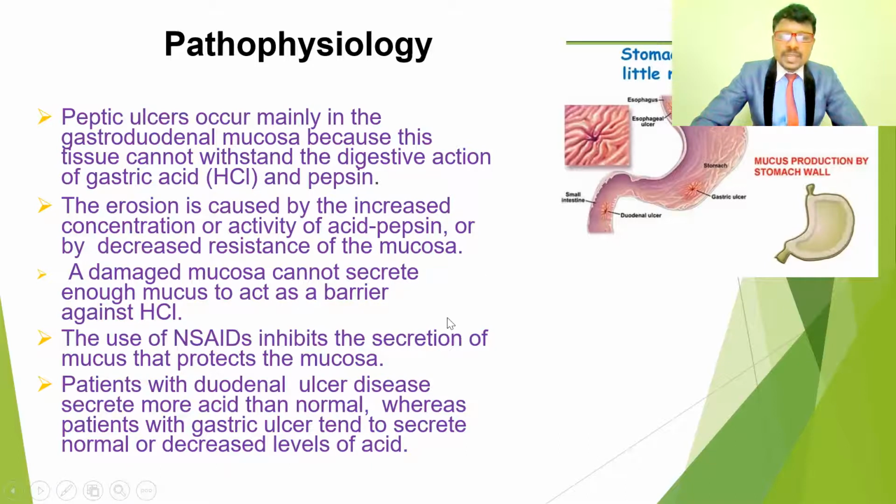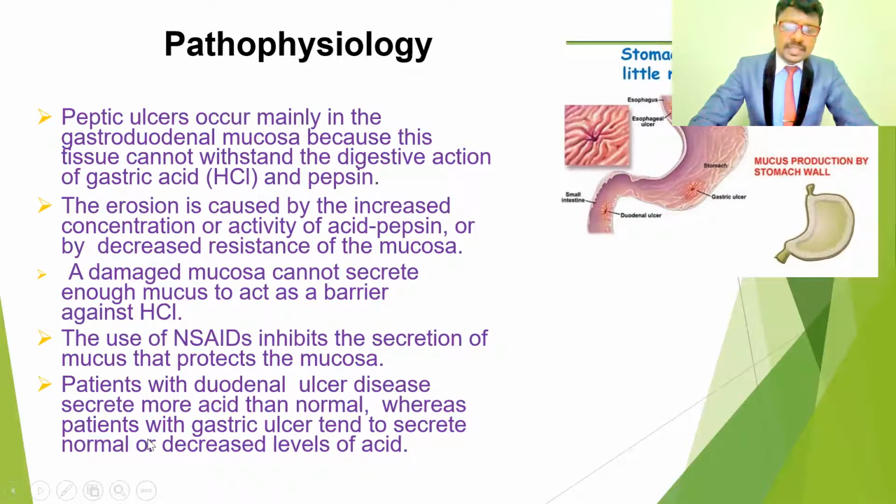A damaged mucosa cannot secrete enough mucus to act as a barrier against the HCl. If the mucosa is damaged, it won't release the mucus, and this mucus is what protects against the HCl. If there is no mucus, this HCl is going to work on the walls of the stomach. It's going to give ulcers. The use of non-steroidal anti-inflammatory drugs inhibits the secretion of the mucus that protects the mucosa. So these drugs stop mucus formation and also damage the mucus layer.